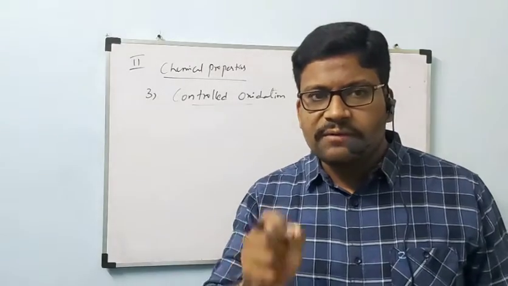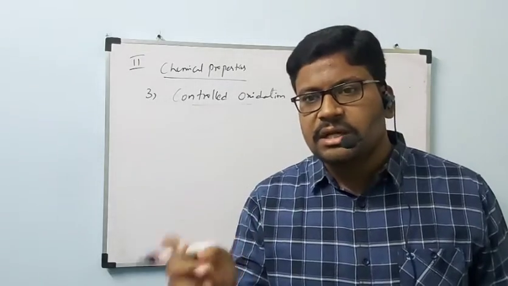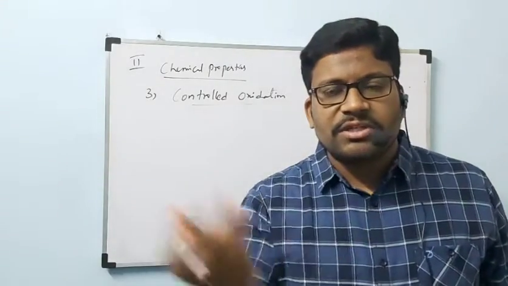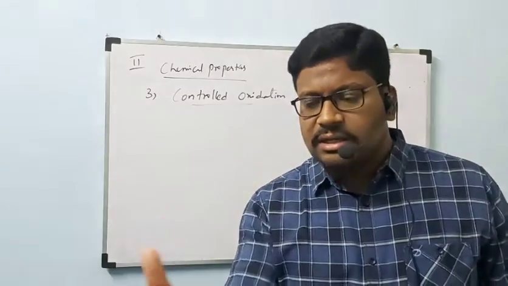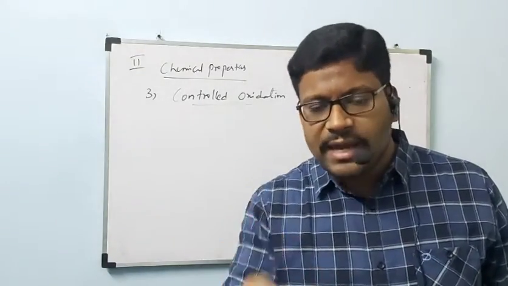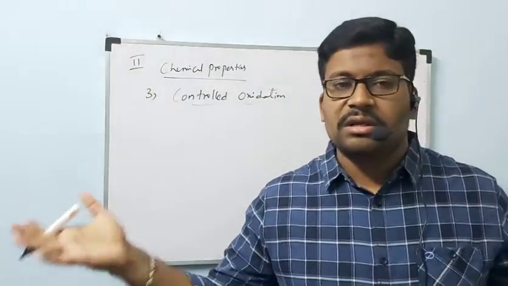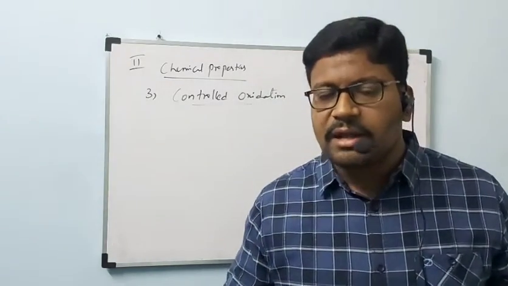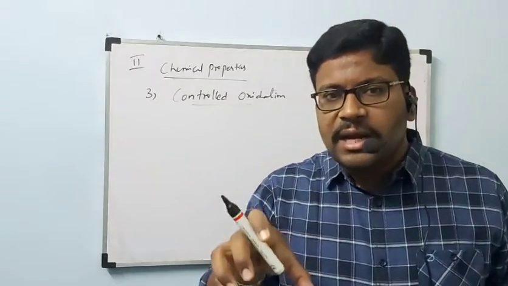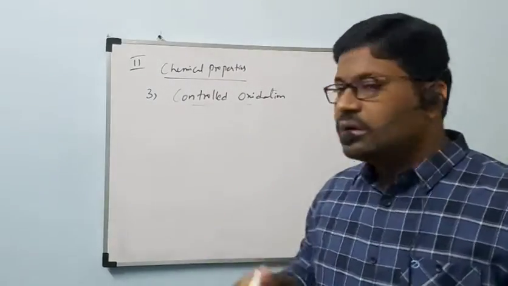There is only one difference between combustion and controlled oxidation. In a combustion reaction, we simply keep the alkane in the atmosphere and burn it. The atmosphere contains so much oxygen, so the alkane reacts with as much oxygen as it requires to form carbon dioxide and water vapor. In incomplete combustion, we supply a limited amount of oxygen. That is restricted. Same like that here also, in controlled oxidation.